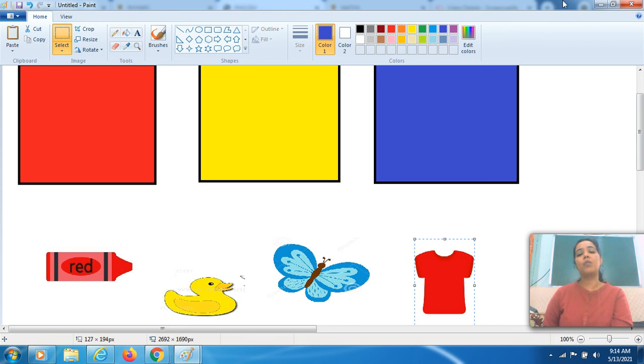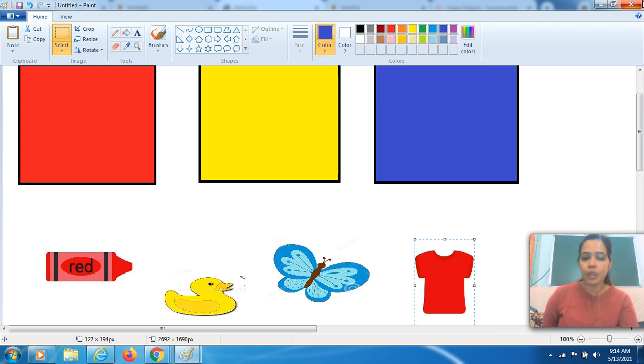So in this way you have to conduct this activity of color recognition at your home with simple objects, right? There is no hard material required for doing this activity. आप simple घर की ऑब्जेक्ट से, घर के रिसोर्सेज से भी you can conduct this activity. Okay, one more thing I have for you all is also very simple.